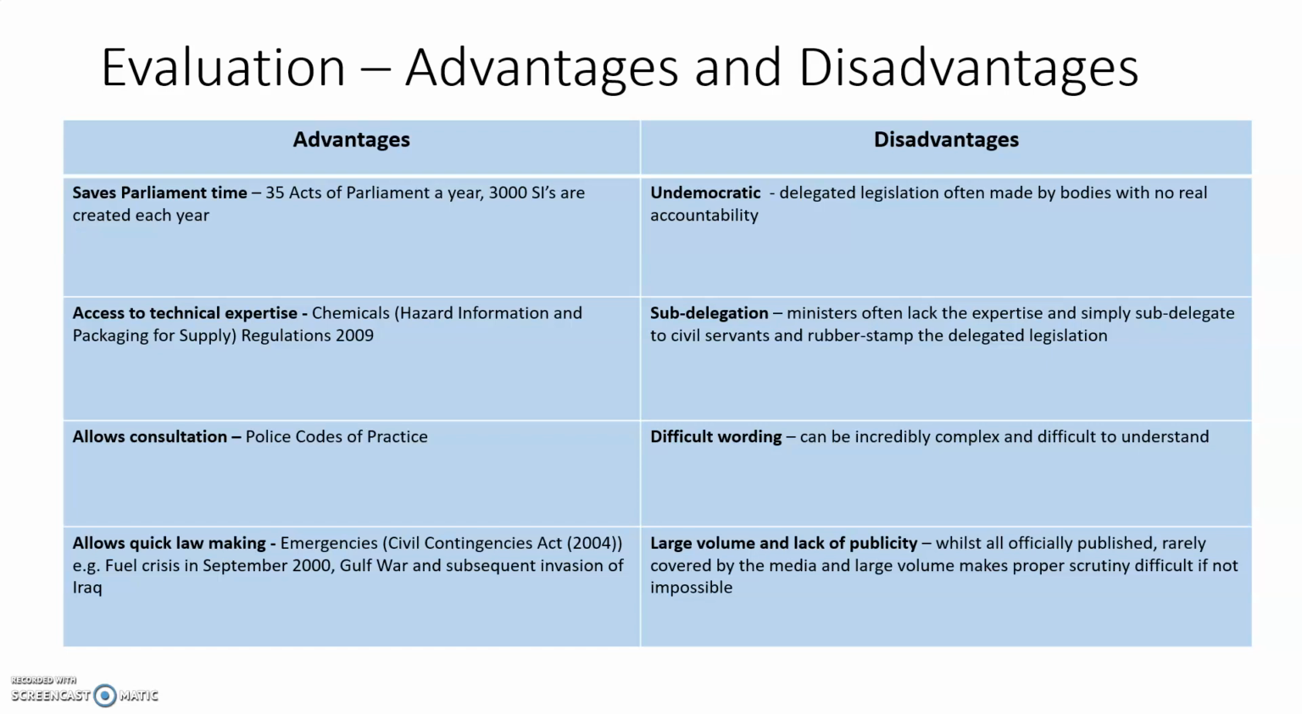Finally, delegated legislation allows for quick lawmaking. This is particularly relevant to orders in council and emergencies under the Civil Contingencies Act, for instance the fuel crisis, the Gulf War and subsequent invasion of Iraq, and you can go into detail there as to why it's needed to have law quickly in emergencies and not wait, as I said, up to about a year for an Act of Parliament to be passed. But there is a large volume and a huge lack of publicity. Whilst all of it officially has to be published, it's rarely covered by the media, and the large volume makes proper scrutiny difficult, if not impossible.